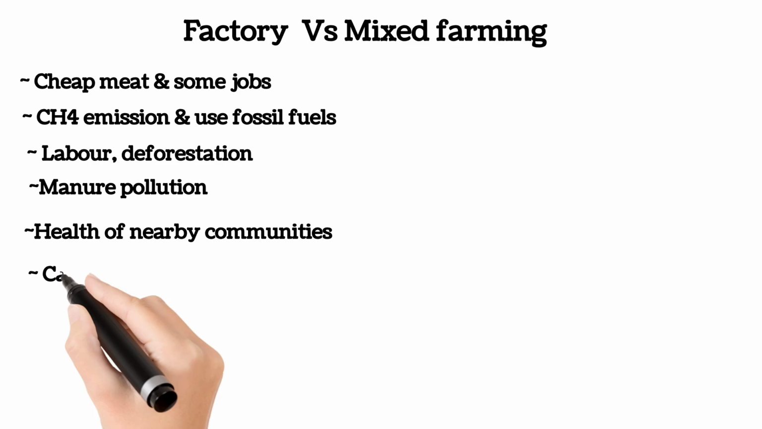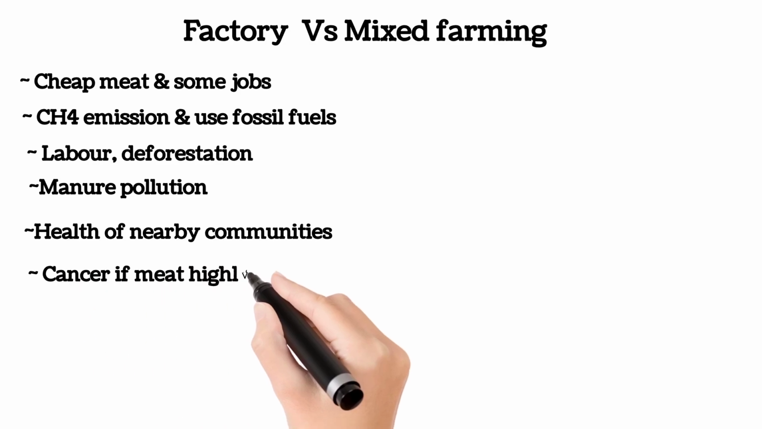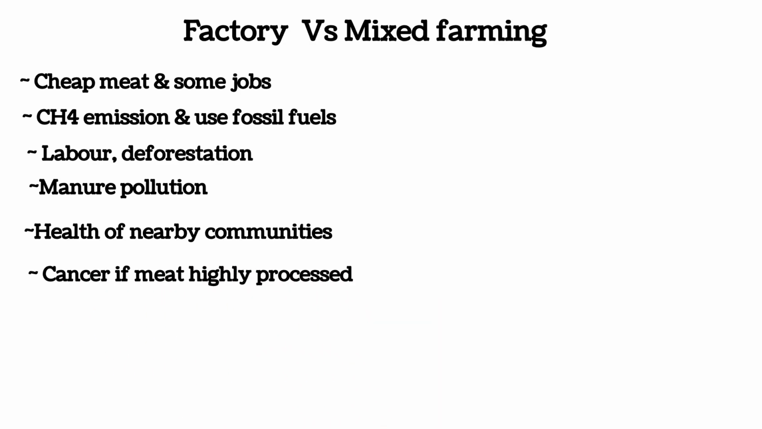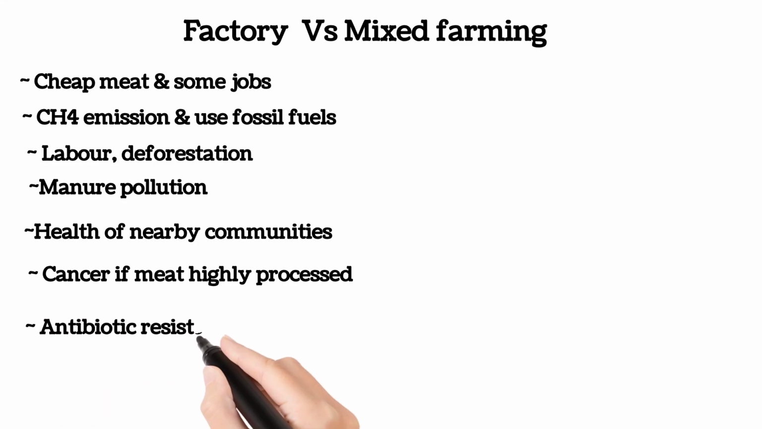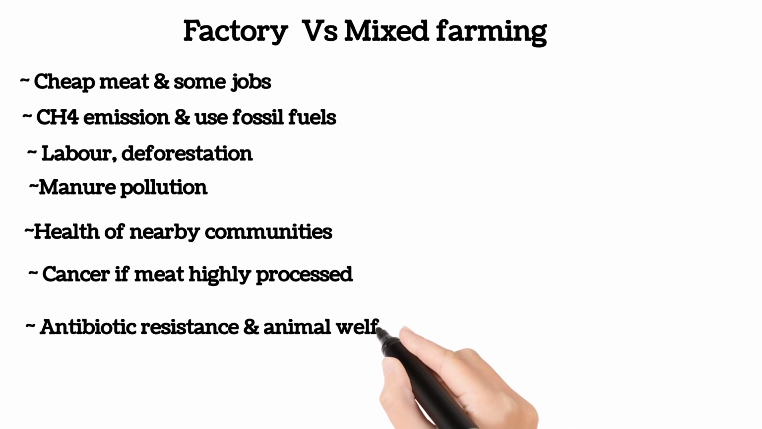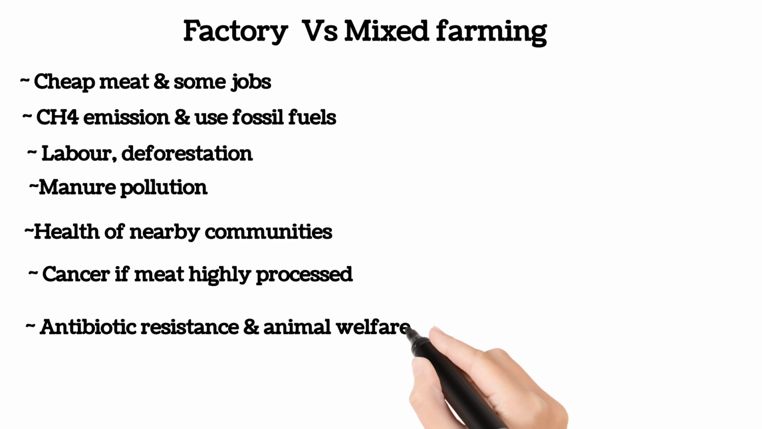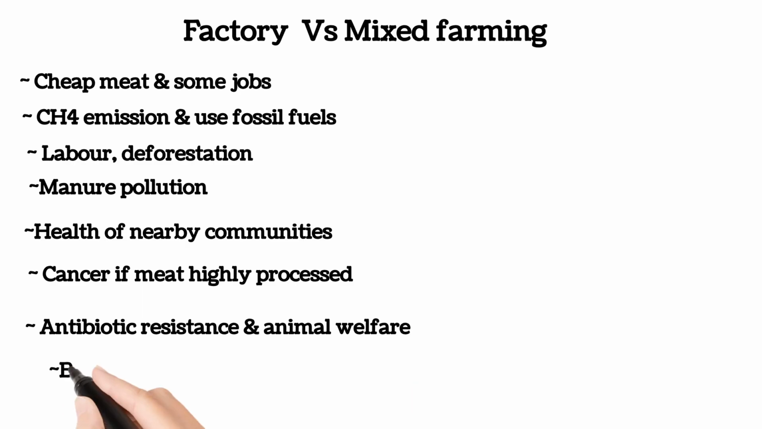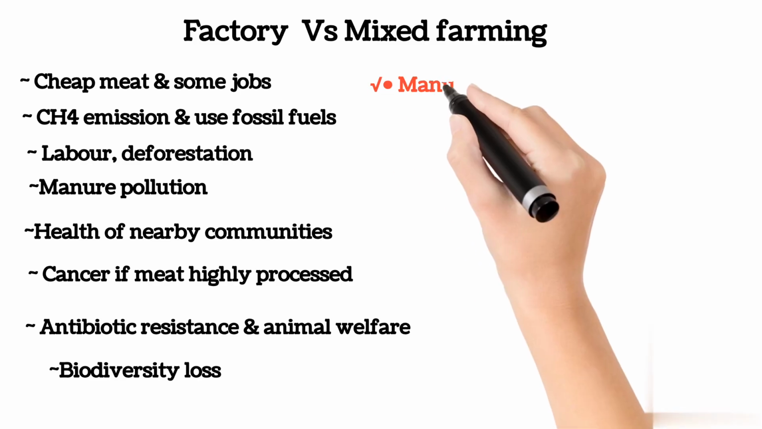The health of nearby communities is also at risk from the pollution, and deforestation makes communities prone to various kinds of diseases, mostly respiratory diseases, and sometimes cancer if meat is highly processed in factories. Antibiotic resistance develops, and this is against animal welfare. There are also biodiversity losses in factory farms or the industrial system.